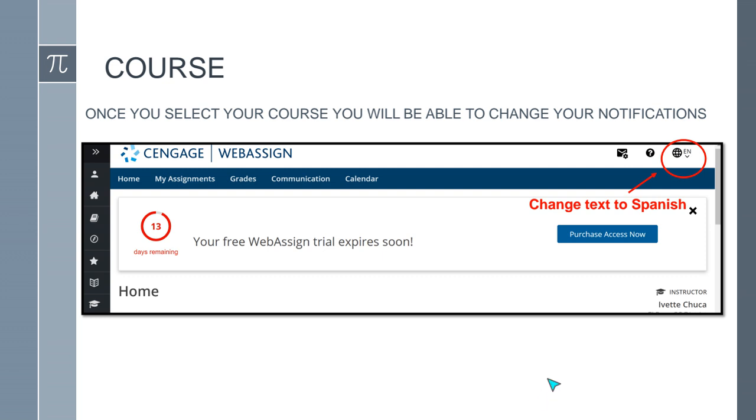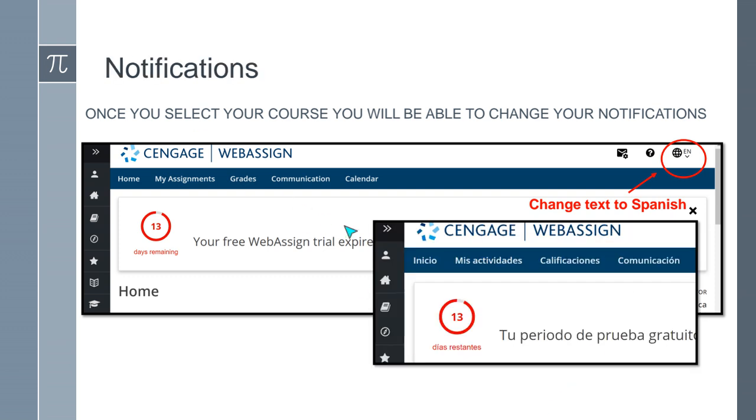Once you're in the system, there's some tools here. For example, if you click on the little globe-looking icon, you'll be able to change your text to another language. For example, to Spanish. If you click on that, then what it does is that it changes the titles of the different categories to Spanish.